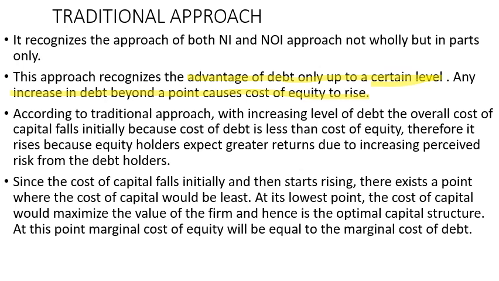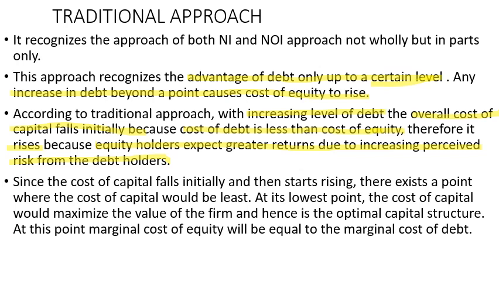According to the traditional approach, with an increasing level of debt, the overall cost of capital falls initially because cost of debt is less than cost of equity. It was our assumption before. Then it rises because equity holders expect greater returns due to increasing perceived risk from the debt. I have written this in very simple language, so just go through it and you will get it.